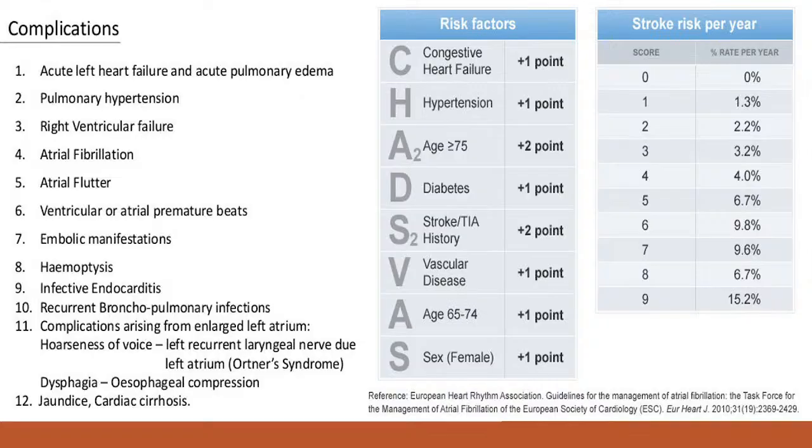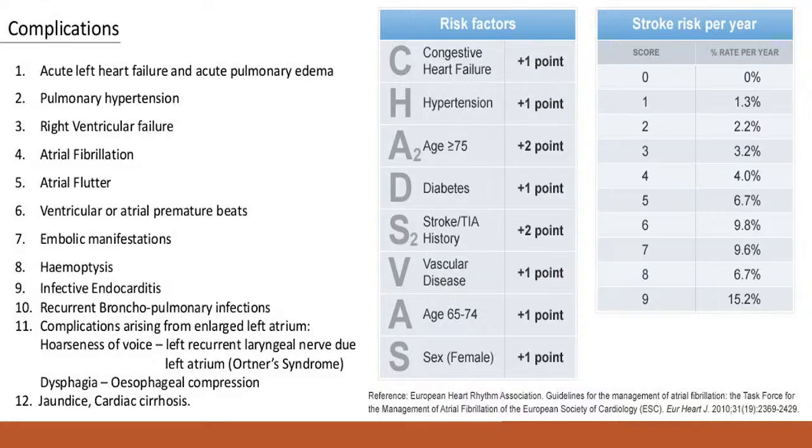Complication, mitral stenosis is a very complicated disease, with a lot of complications. So these are the complications of the mitral stenosis: acute left heart failure, acute pulmonary edema, pulmonary hypertension, right ventricular failure, atrial fibrillation, flutter, ventricular or the atrial premature beats, embolic manifestation, hemoptysis, infective endocarditis, recurrent bronchopulmonary infections because of the pulmonary congestion, complication due to the enlargement of the left atrium, that is the hoarseness of voice, dysphagia.